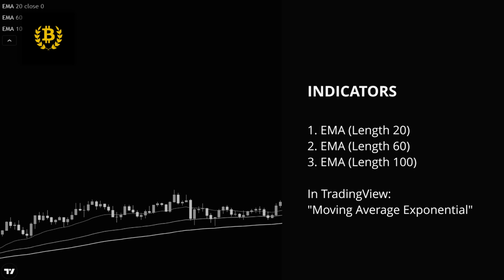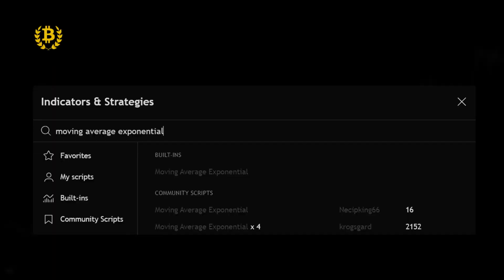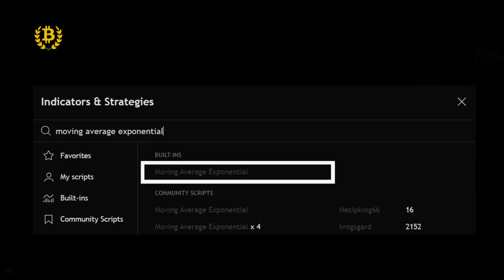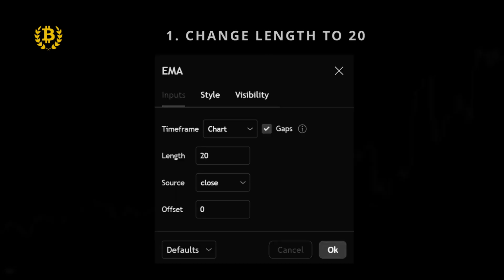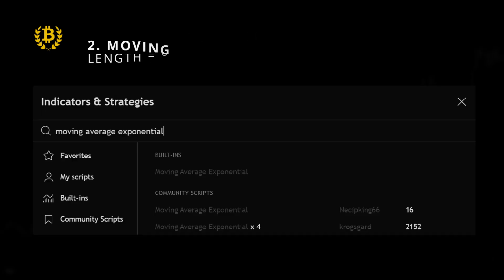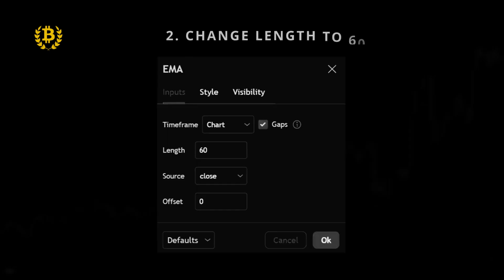Indicators. In this strategy, we will need 3 Exponential Moving Average, EMA, indicators with 3 different lengths. If you don't know how to add these indicators, please follow me as I add them from TradingView. First indicator, Exponential Moving Average with a length of 20. You can find the indicator in TradingView by typing Moving Average Exponential in the indicators list. Add this indicator to your chart and change the length to 20.